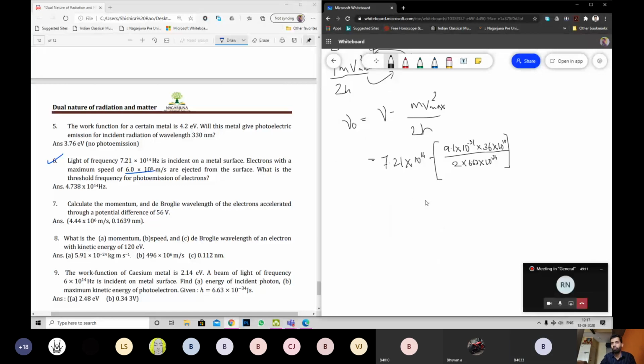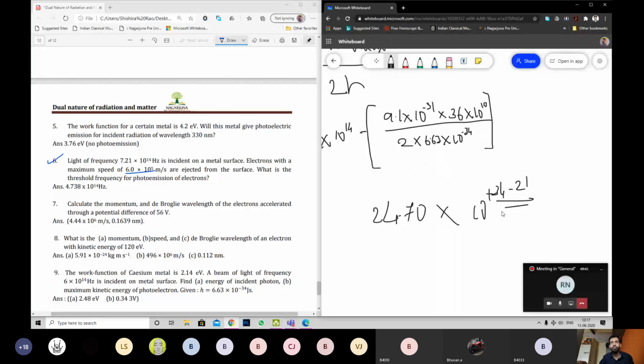24.70. Now we'll come to 24.70 as it is. Now I have 10 power minus 31 plus 10, that's 10 power minus 21. My 10 power minus 34 goes up, so I will have 34 minus 21. What is the value? 10 power plus 34 minus 21 is what I'll have. That is 13.